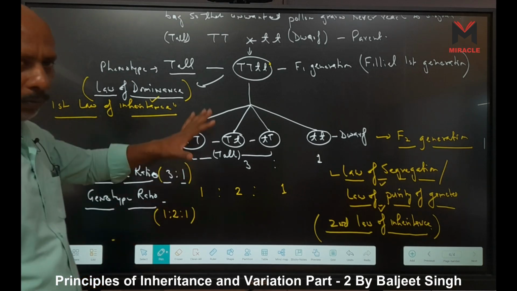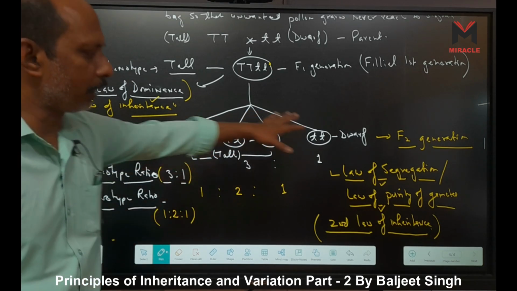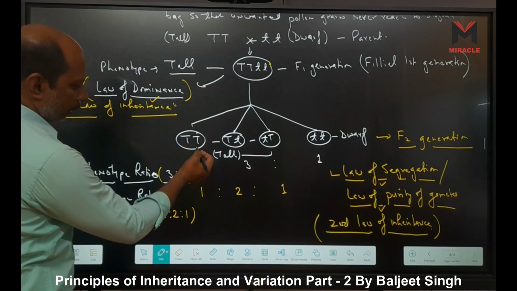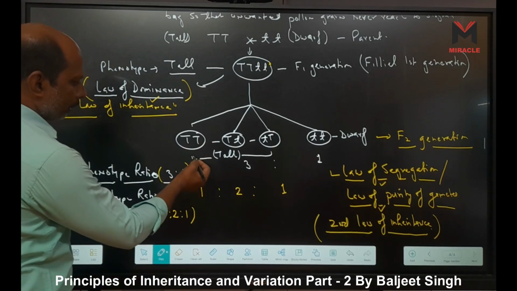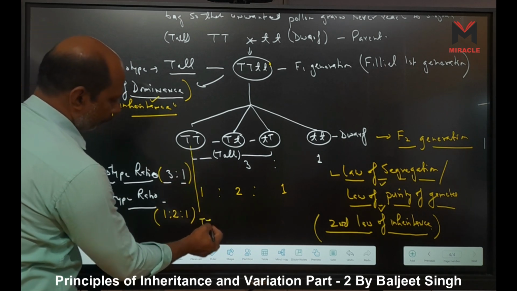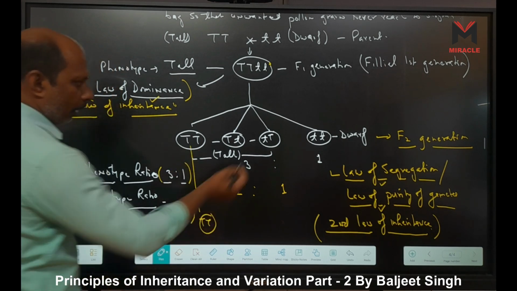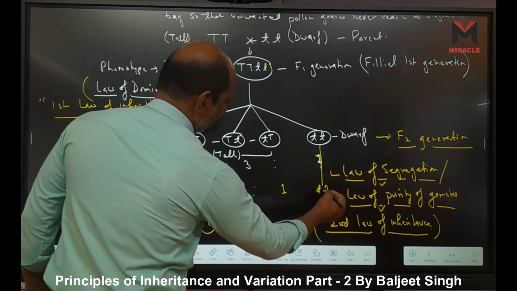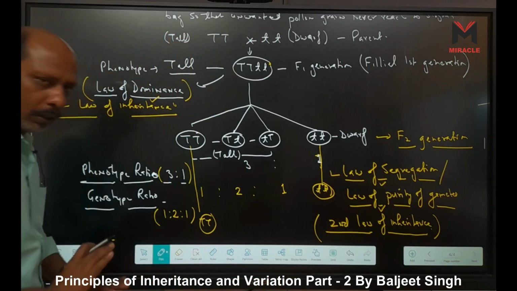How did he understand that this one is pure and this one is pure? When he selfed these seeds, in all generations they gave only capital T, capital T, and so on, and the other gave only small t, with no variation.